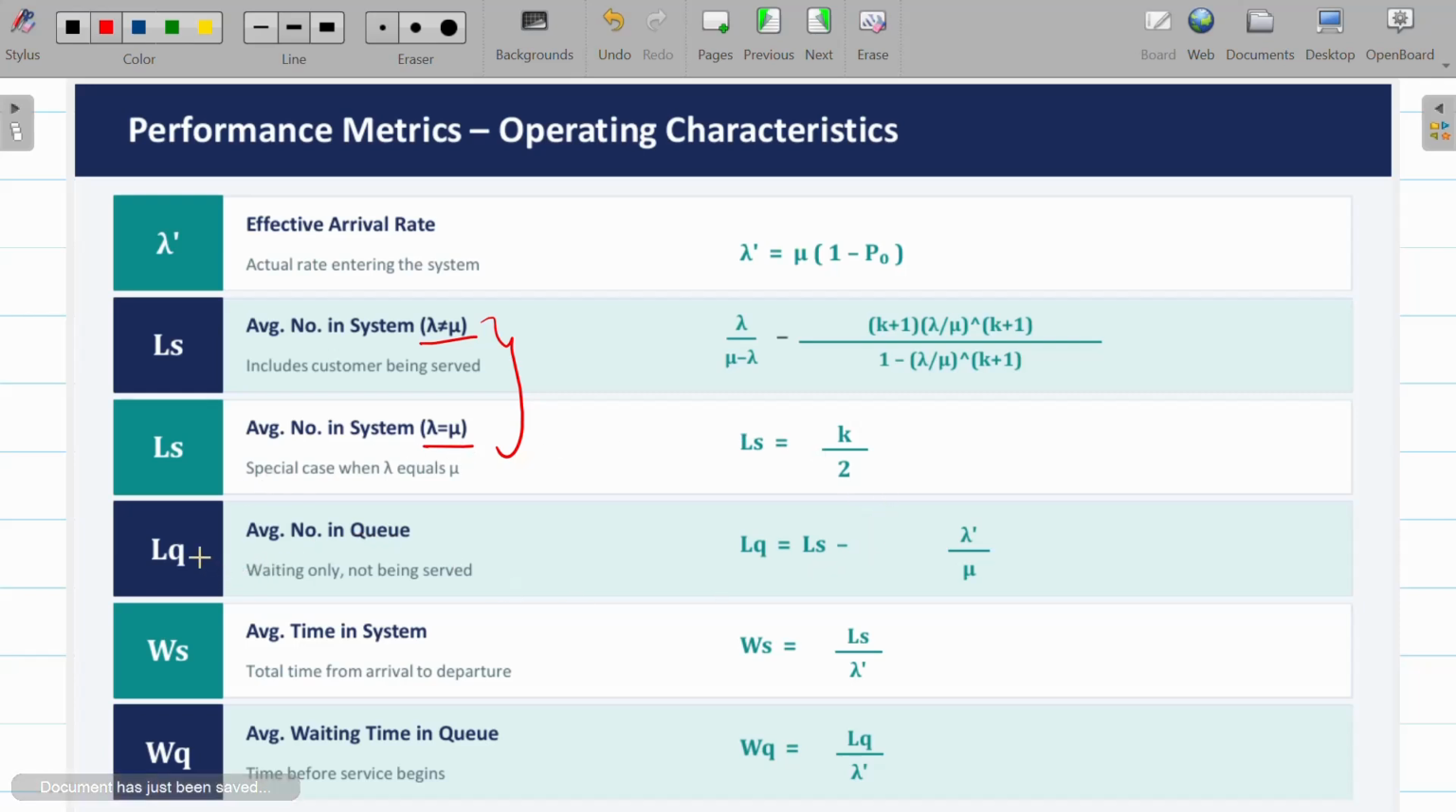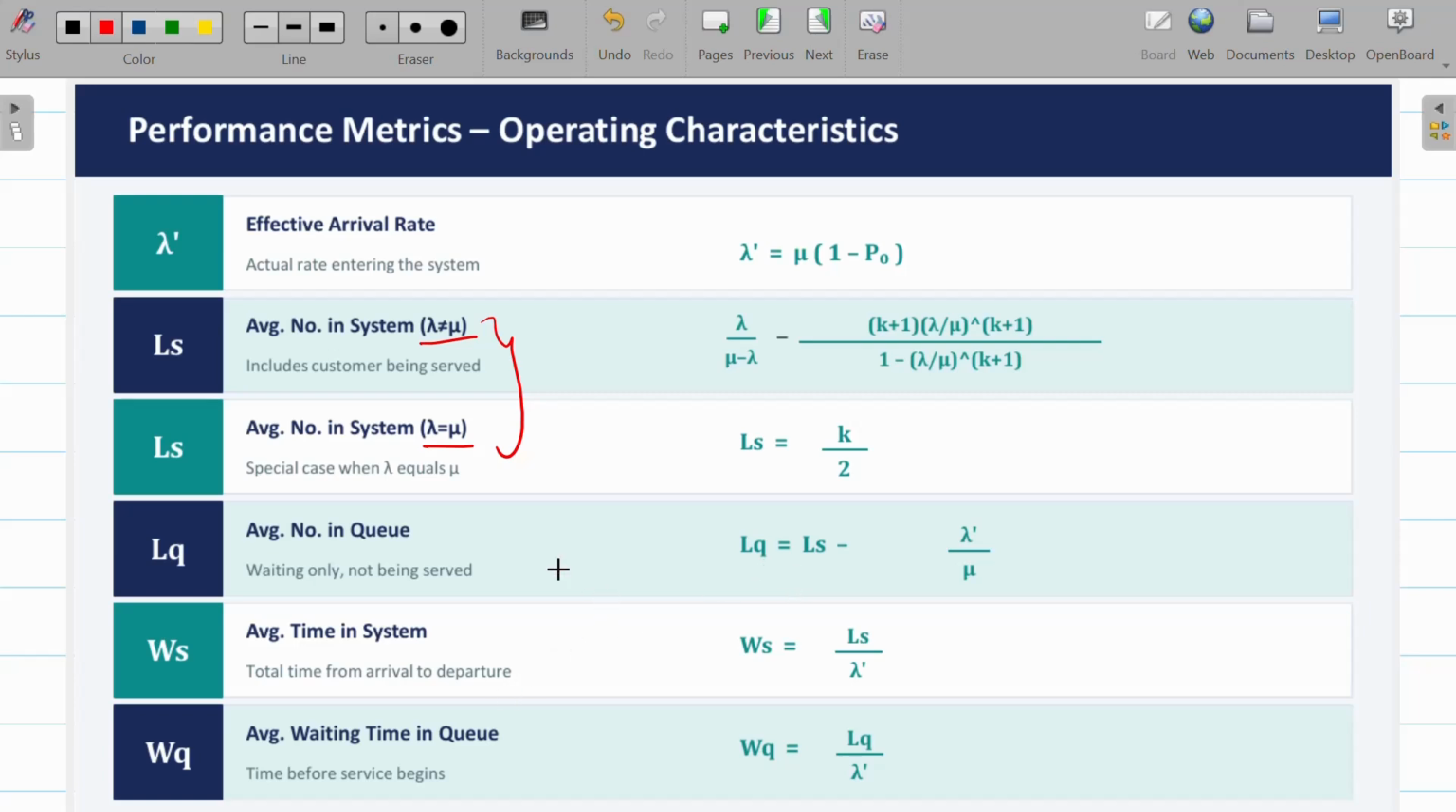And LQ. LQ is nothing but the average number in the queue, that's the number of customers in the queue, so those who are waiting, not being serviced. In terms of LS, LQ is nothing but LS minus lambda dash by mu, where lambda dash is the effective arrival rate.